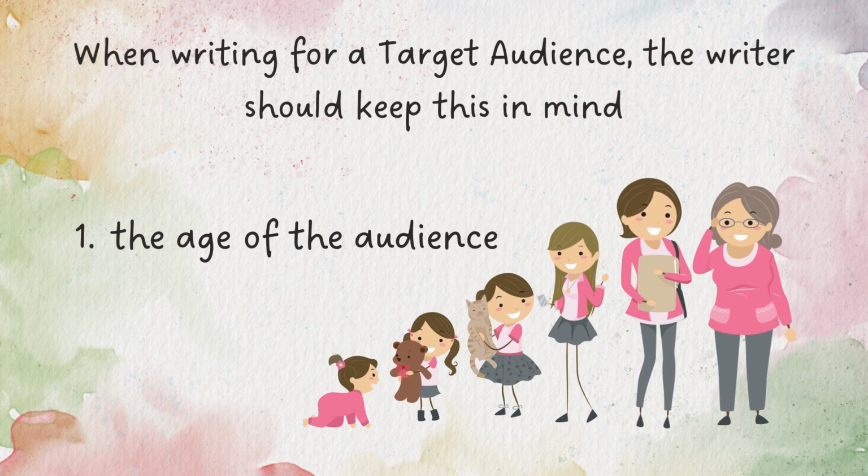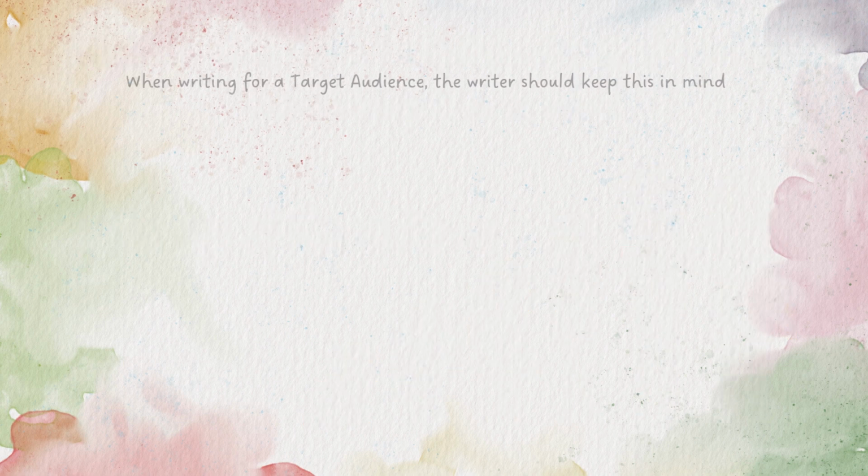So, when writing for a target audience, the writer should keep this in mind. The age of the audience. The age should be considered by the author. With this, the author can easily group the audience's interests and likes based on their age. So, a young reader is different from an old reader. So, the interest is different.